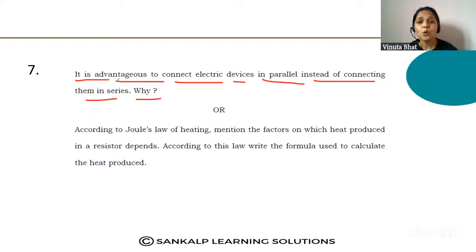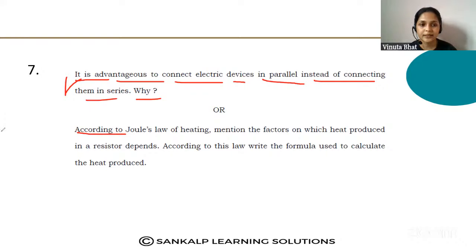They will ask why series connection is not as important as parallel connection, why connecting devices in parallel has advantages. Like this they will ask the question. Okay, we have already solved this question.